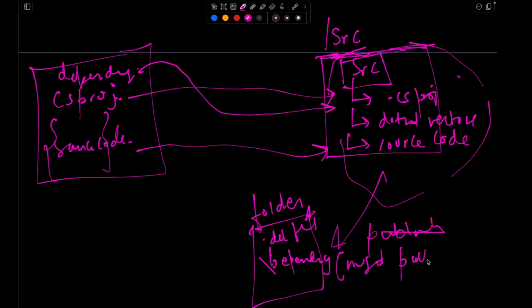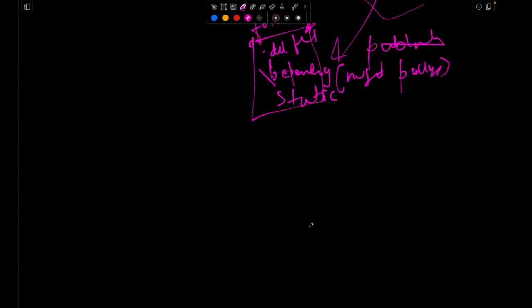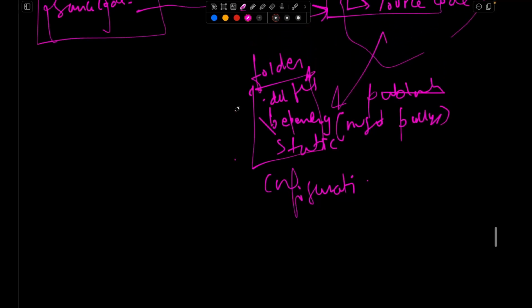It will contain the static files and all the configuration files. So basically, it will contain all the things that are needed to run the application. Inside this folder, it will contain all the things, right?